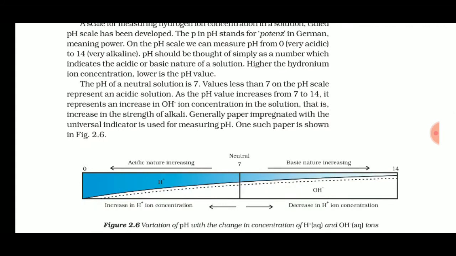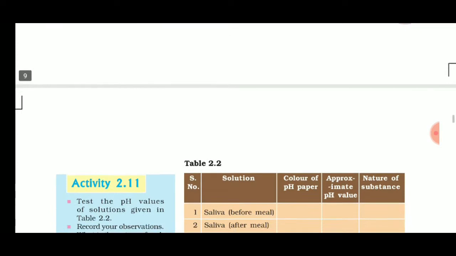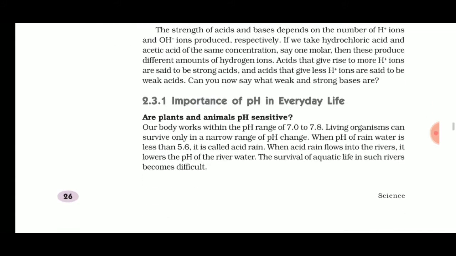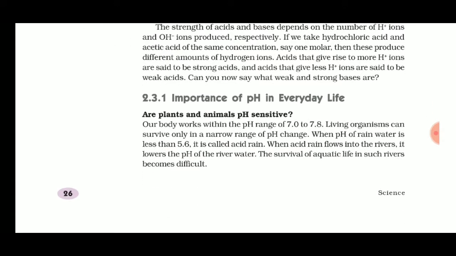In this we have studied that we can come to know its strength using universal indicator or pH paper. And we have studied some values of certain substances whose pH values are acidic or basic. I'm telling you again, students, these are very important values and you have to remember the values of each and every thing. Today we are going to study about the importance of pH in everyday life.